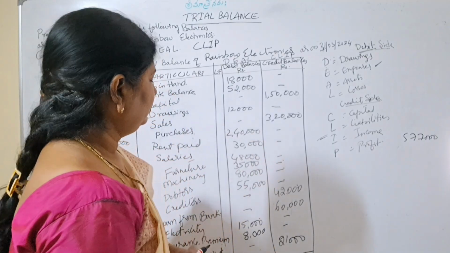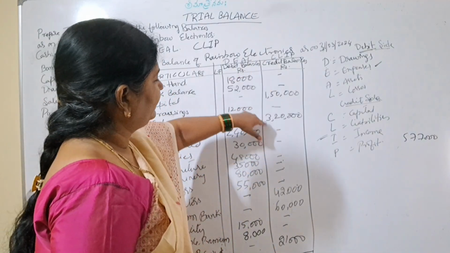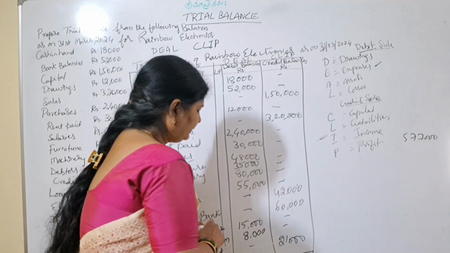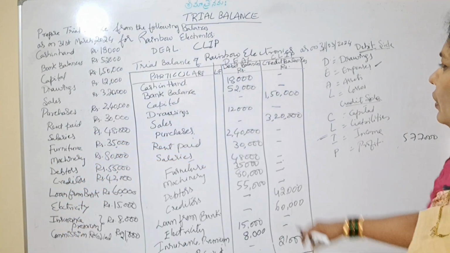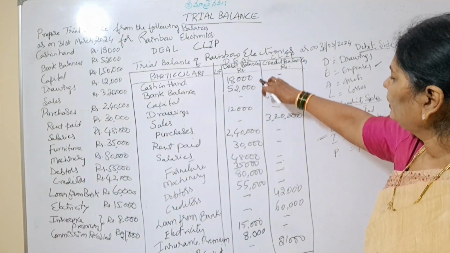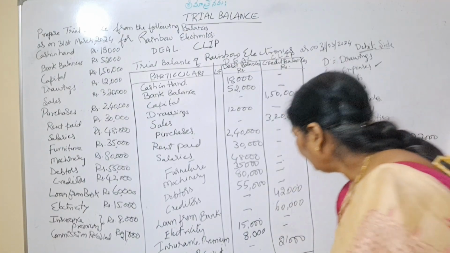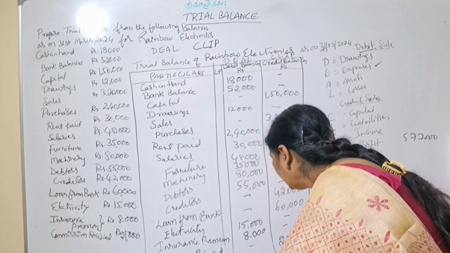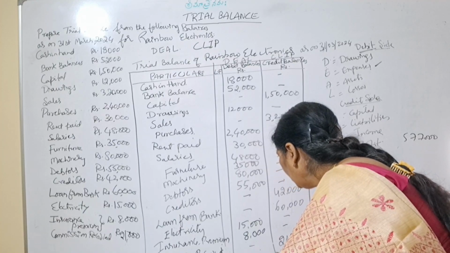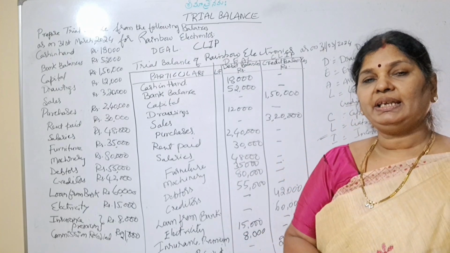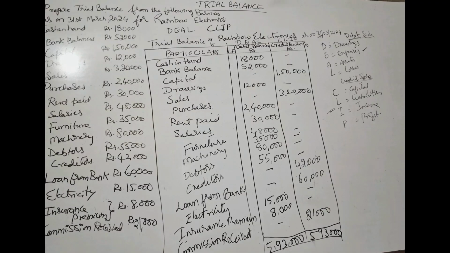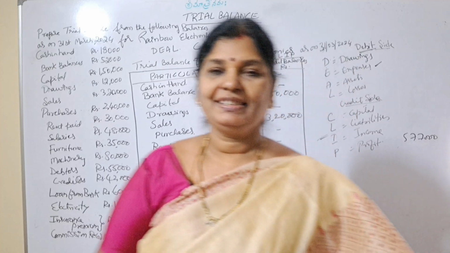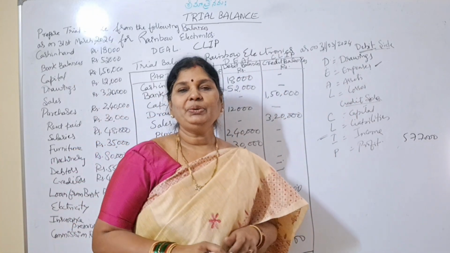So now we will do total of our credit side. 5,93,000. Now debit balance is 18. Here also we'll get 5,93,000. Means both the sides amounts are same. So our trial balance is balanced. So this is about our today's class.